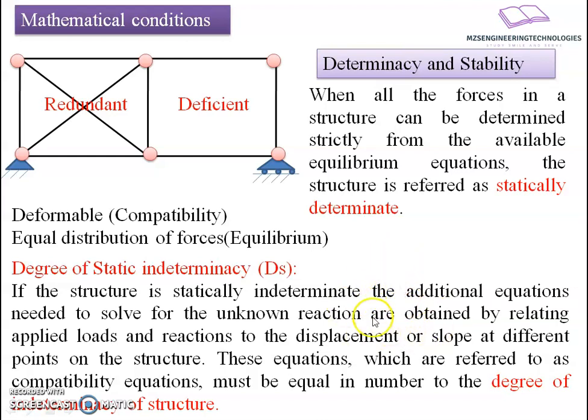Let's try to put this in a mathematical format. Let DS = DSE + DSI, where DS is the degree of static indeterminacy, DSE is the degree of static indeterminacy measured externally, and DSI is the degree of static indeterminacy measured internally.